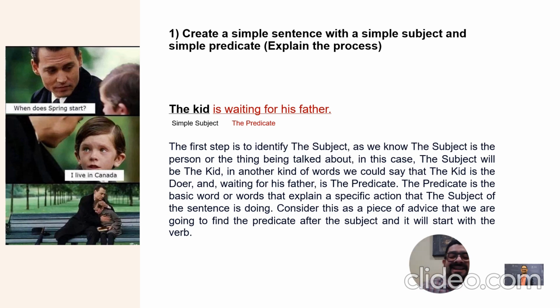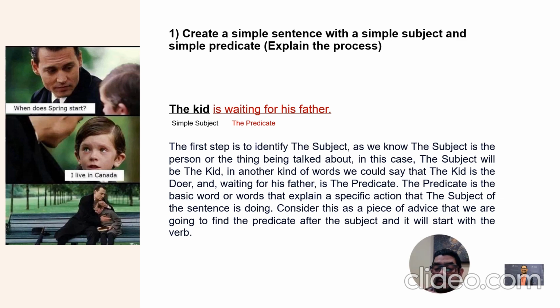Okay, we're going to start this activity with number 1, and the instruction says that we must create a simple sentence with a simple subject and a simple predicate, and we need to explain the process. The sentence that we chose is: The kid is waiting for his father. The first step is to identify the subject. As we know, the subject is the person or the thing being talked about. In this case, the subject is the kid.